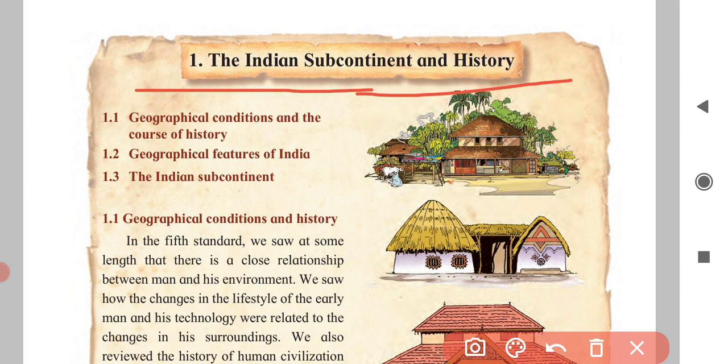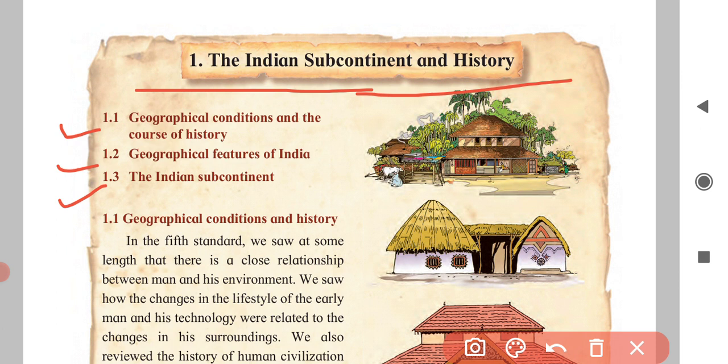In this lesson we are going to understand 3 points. Point 1.1 is geographical conditions and the course of history. Second, 1.2 is geographical features of India. Third, we are going to understand the Indian subcontinent.